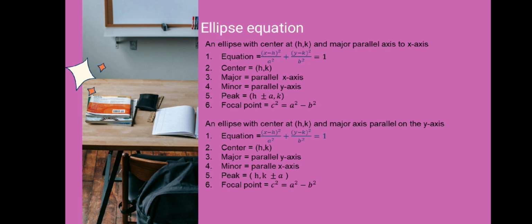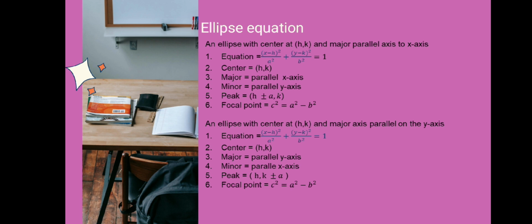Second is center is (h, k). Next, the major is parallel to the x-axis. Next, the minor is parallel to the y-axis. Next, the peak is (h ± a, k). So the last is focal point: c² = a² − b².